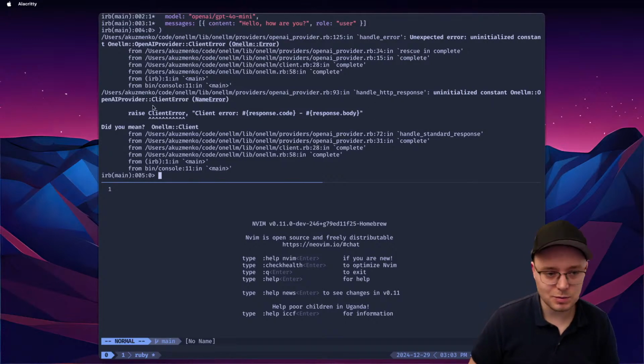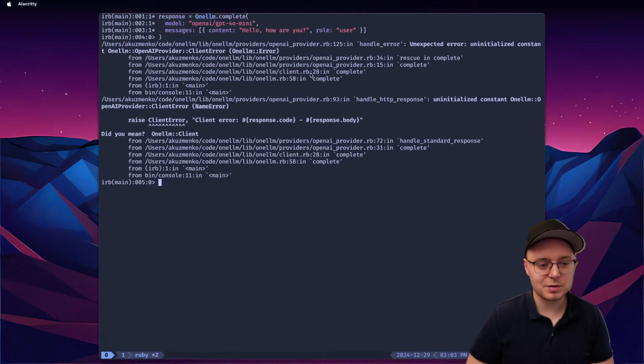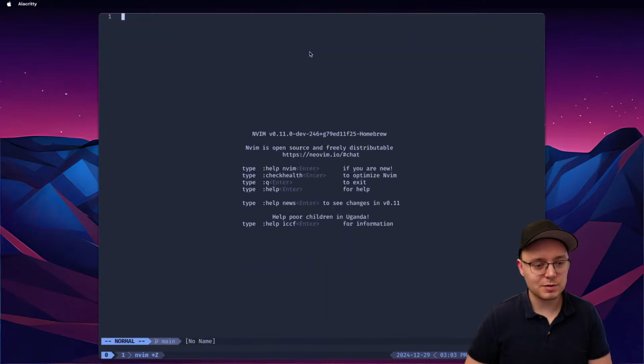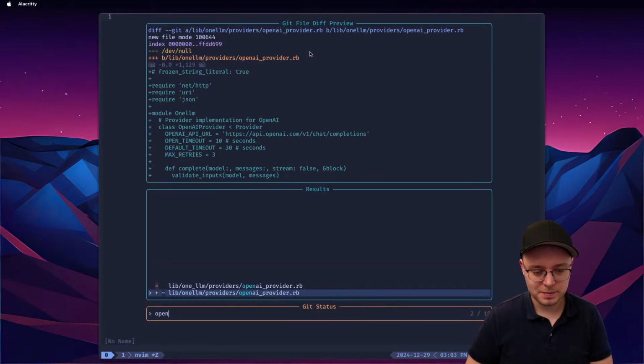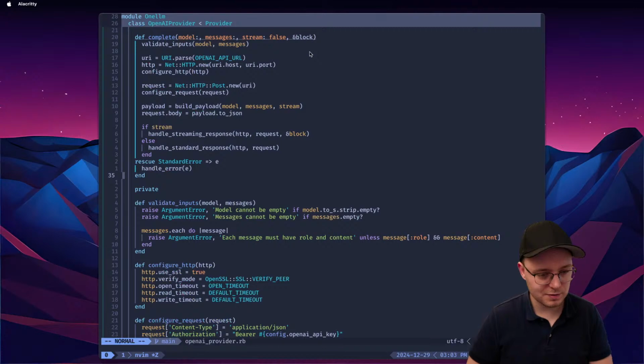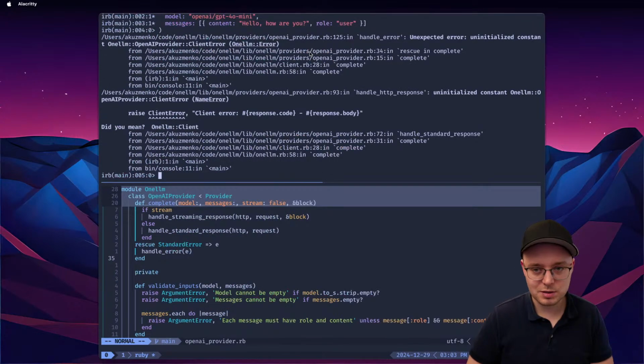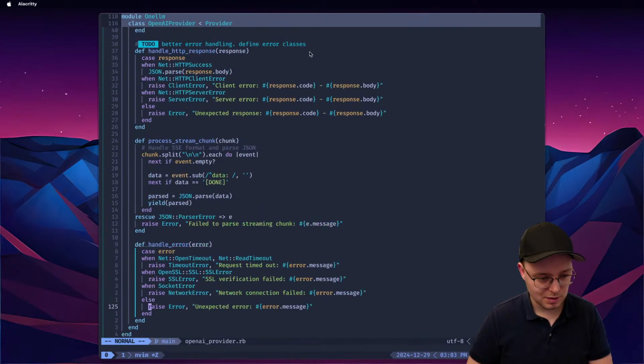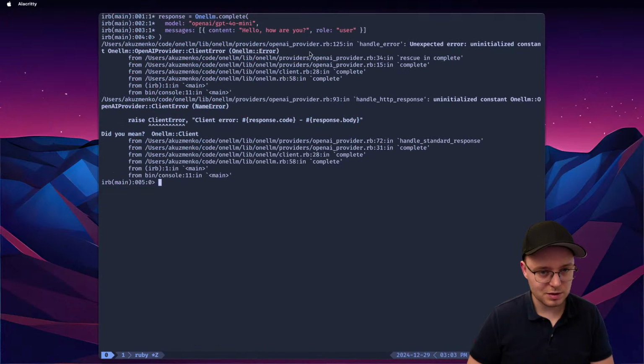So initialize constant while open provider client error. Why did it raise it? Response code, response body. Expand initialize context error. Okay, so something went wrong. OpenAI providers 125. Okay, good. So I saw that. Providers, but 135, right? Wait, 35. Wait, which line? 125, okay. 125, unexpected error, because it tried to raise the client error or something?